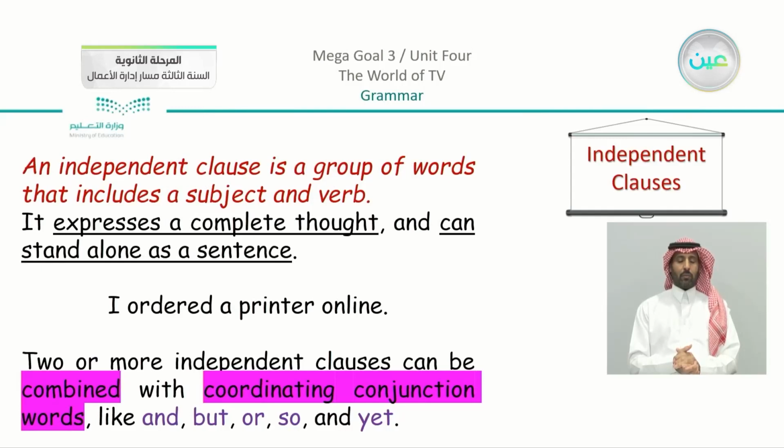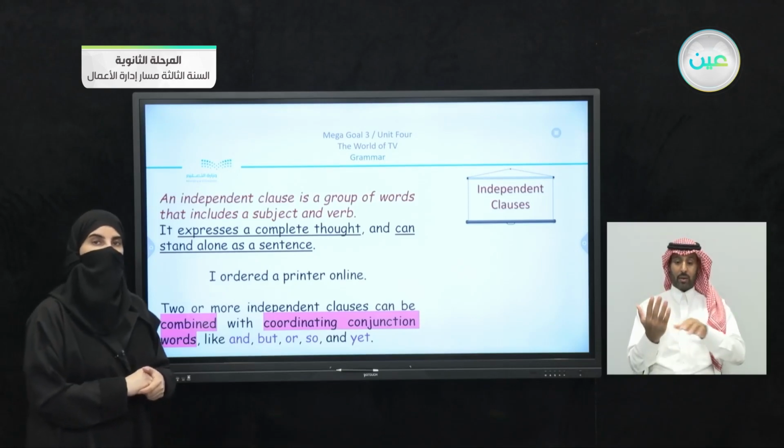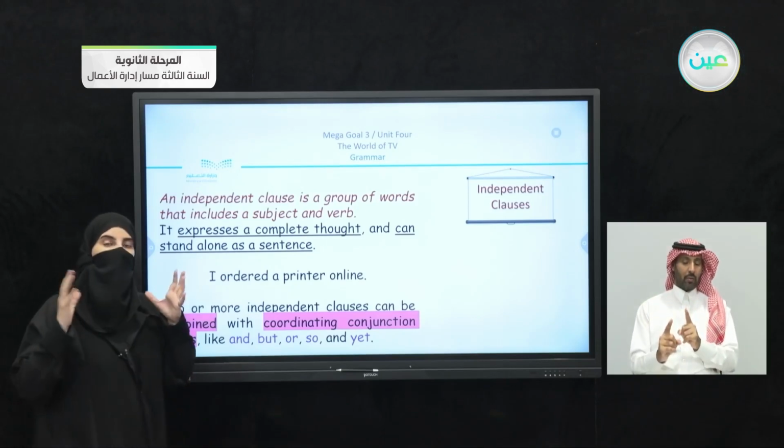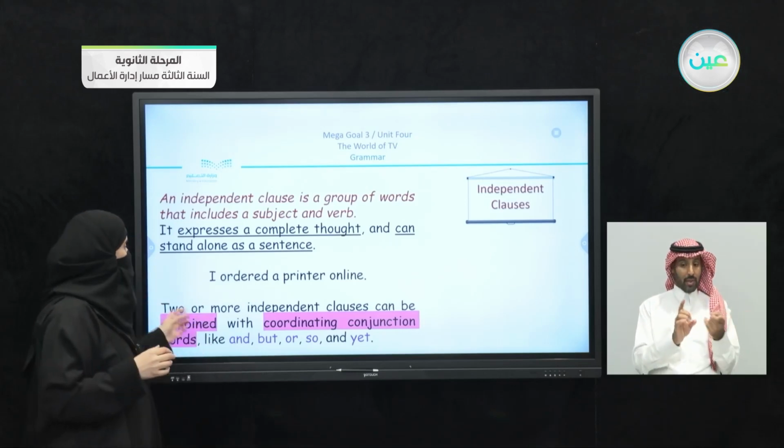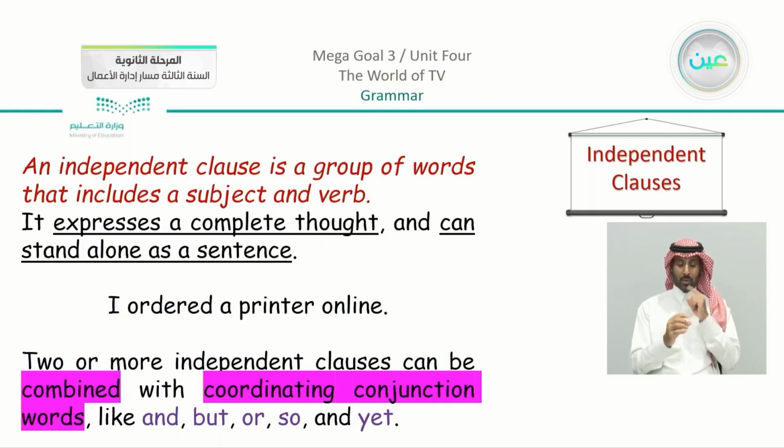Now, just to show you, an independent clause is a group of words that includes a subject and a verb. It expresses a complete thought and can stand alone as a sentence. We have here, I ordered a printer online. You can see that we have an independent clause. It means that we have a complete idea in it. You understand it completely. Now, two or more independent clauses can be combined with coordinating conjunctions, words like and, but, or, so, and yet.